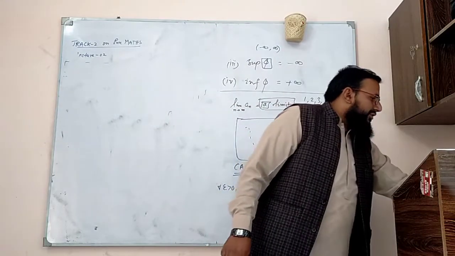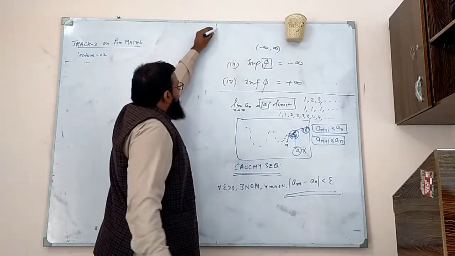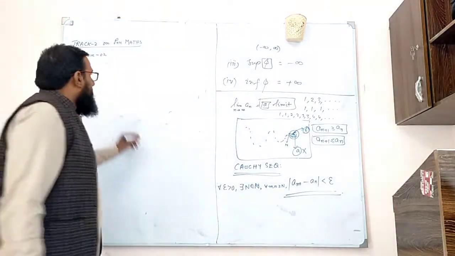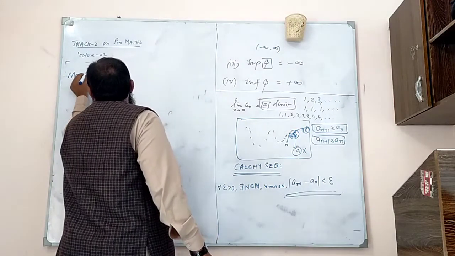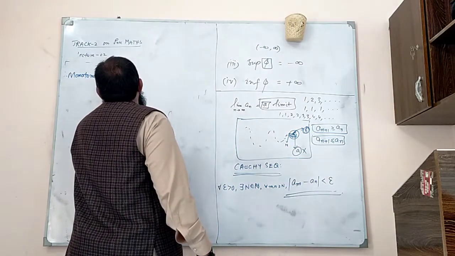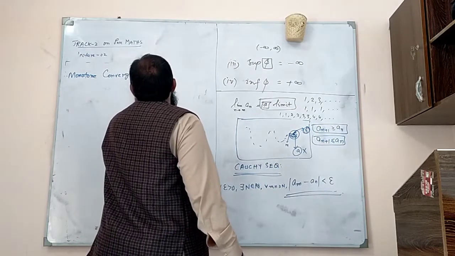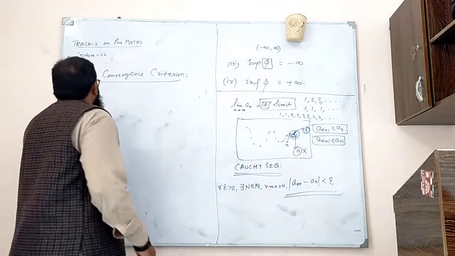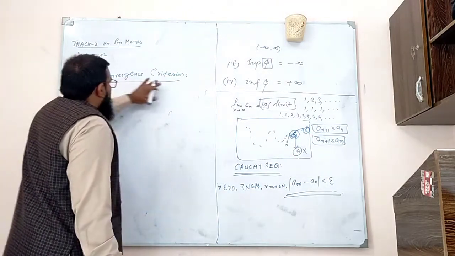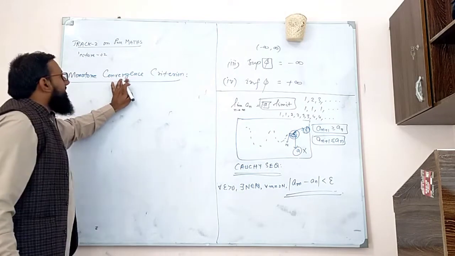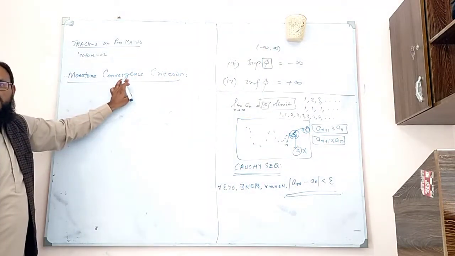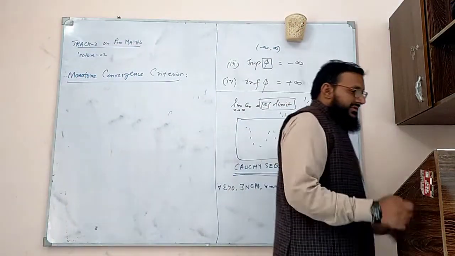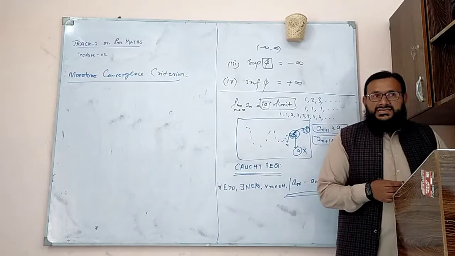We use this monotonicity to define or to illustrate a convergence criterion. We call it the monotone convergence criterion. It means there is a criterion which tells you whether a sequence will converge or not. It depends upon the monotonicity of the sequence. This is what we call the monotone convergence criterion.